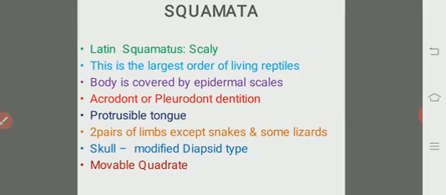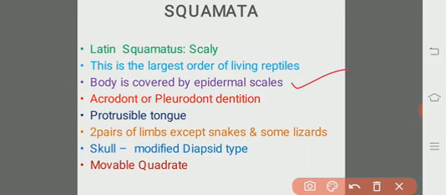Coming to another order, which is known as the Squamata. Here in the Squamata, the name itself indicates, squamatus means scaly. So the exoskeleton is made up of epidermal scales. Otherwise the body is covered by scales. That is the meaning of squamatus. So this is the largest order of all living reptiles. If you compare, this is the largest order among the reptiles. Body is covered by epidermal scales.